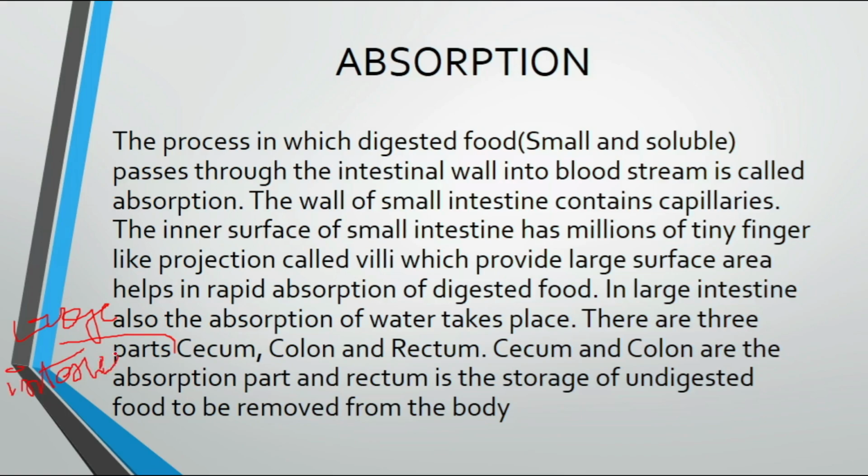Here I have missed the large intestine. There are 3 parts of the large intestine: cecum, colon and rectum. Cecum and colon are the absorption part, and rectum is the storage of undigested food to be removed from the body. That means the cecum and colon absorb water. The reabsorption of water takes place in the large intestine, and the rectum helps in the storage of the undigested food which will be passed.